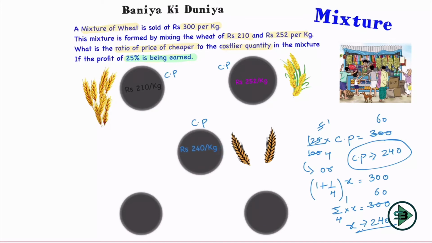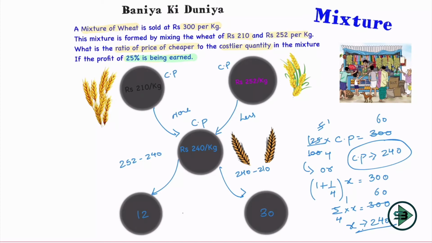Okay, now the sums look easier. Now I need the other 2 circles, so I need a ratio. Whatever number that is, I know it has to be less than 252 and more than 210. Yes, 240 is that number. Now if you need a ratio, what do you do? You subtract. So subtract 240 minus 210, which is nothing but 30. Also subtract 252 minus 240, which will come out to be nothing but 12.